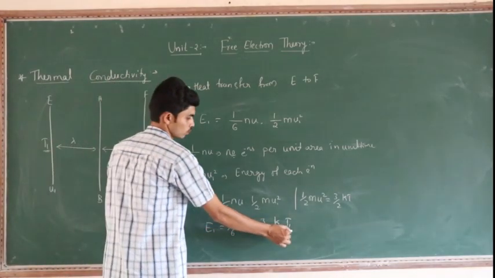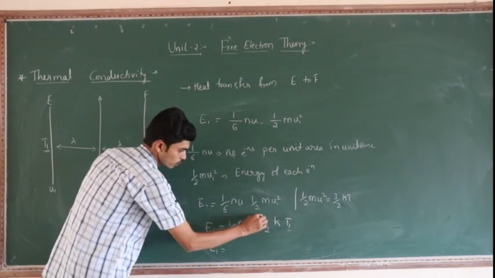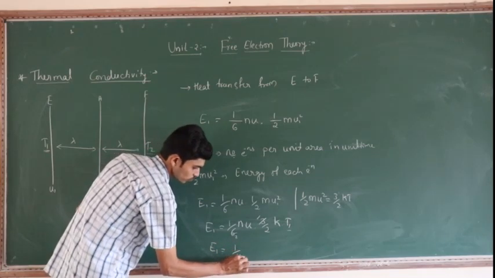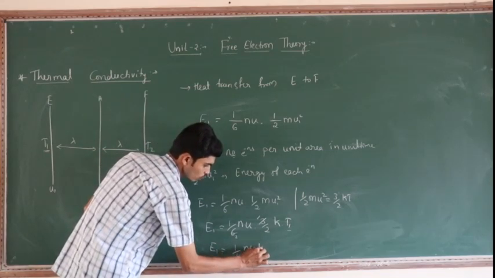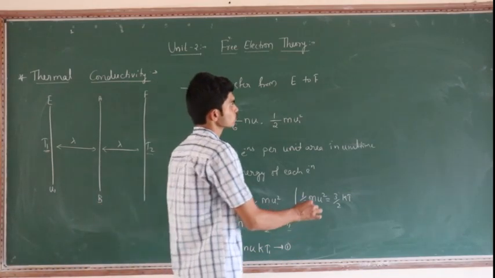Then 3 ones are 3, 2 sixes are 12, so we get E1 is equal to 1 by 4 n u k T1. It is equation number 1.